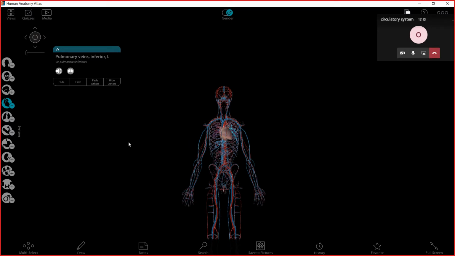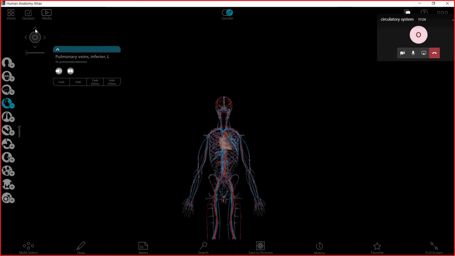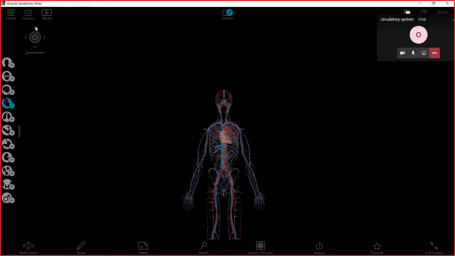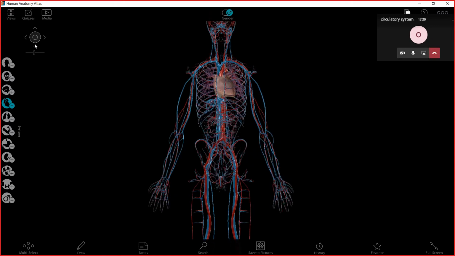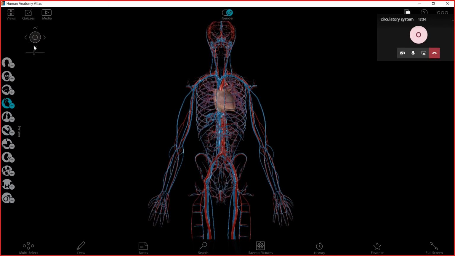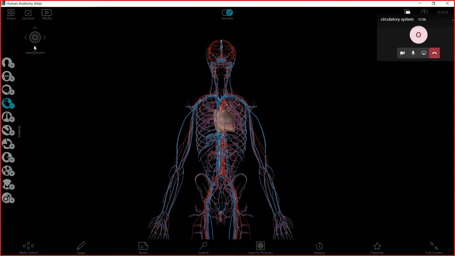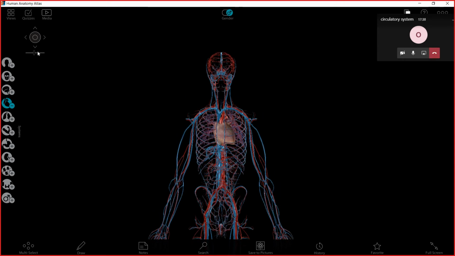Today, we are going to just study the parts of the heart. So now we are going to zoom into the heart, because this is what we are going to study. Pay attention to the names.